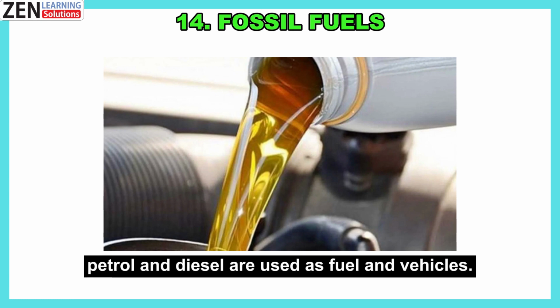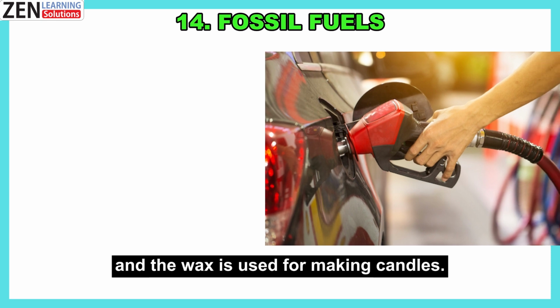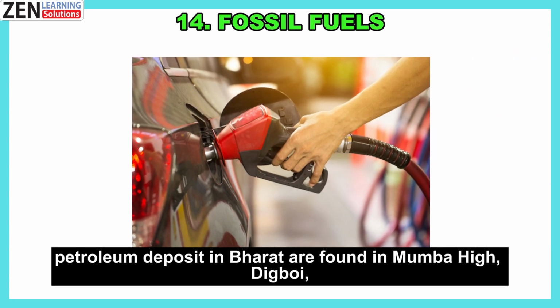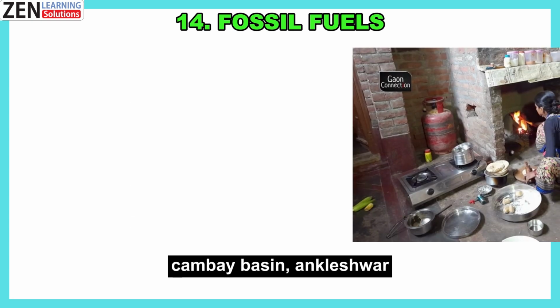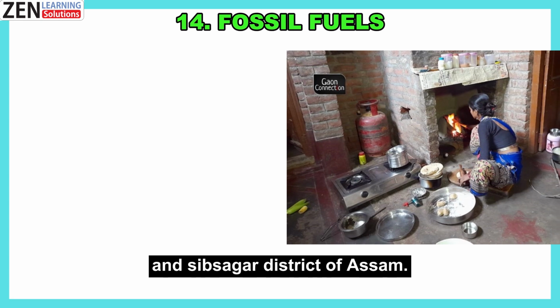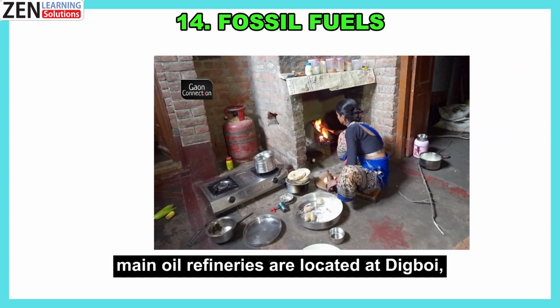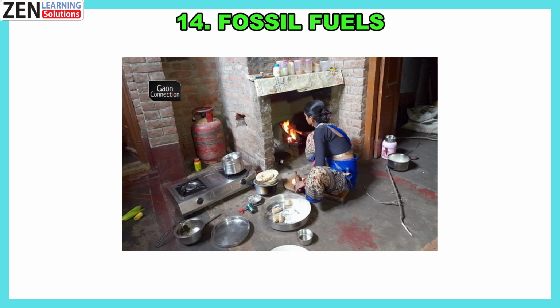Petrol and diesel are used as fuel in vehicles, LPG is used for cooking and the wax is used for making candles. Petroleum deposits in Bharat are found in Mumbai High, Digboi, Kambai Basin, Ankleshwar and Sibsagar district of Assam. Main oil refineries are located at Digboi, Kochi, Mathura, Mumbai, Barauni, Haldia and Chennai.